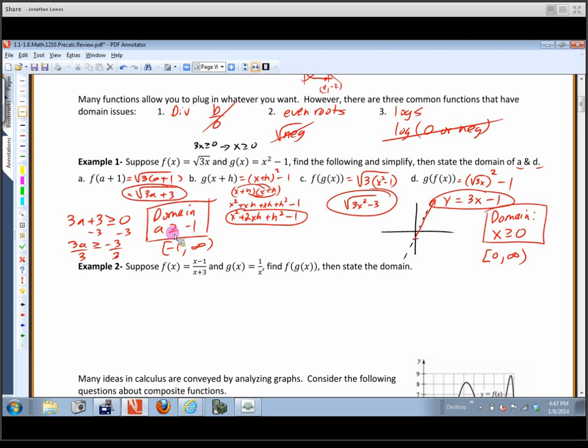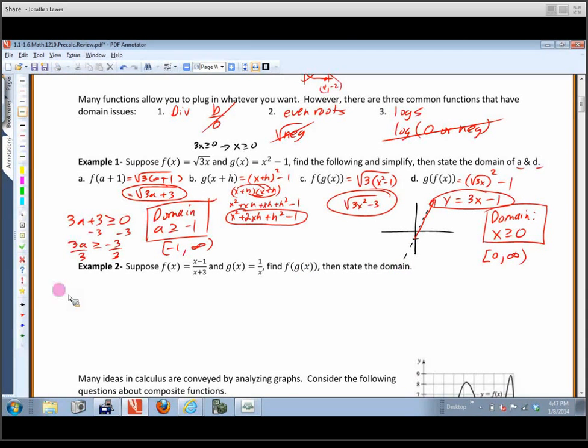So let's take a look at example 2. Example 2 is another composite function. So we'll look at that one, and this is a little bit more complicated because these are both rational functions. So basically functions with fractions in them that have variables in the denominator. So this wants us to find f of g of x. And then stating the domain can be a little bit of a problem, but let's take a look at this.